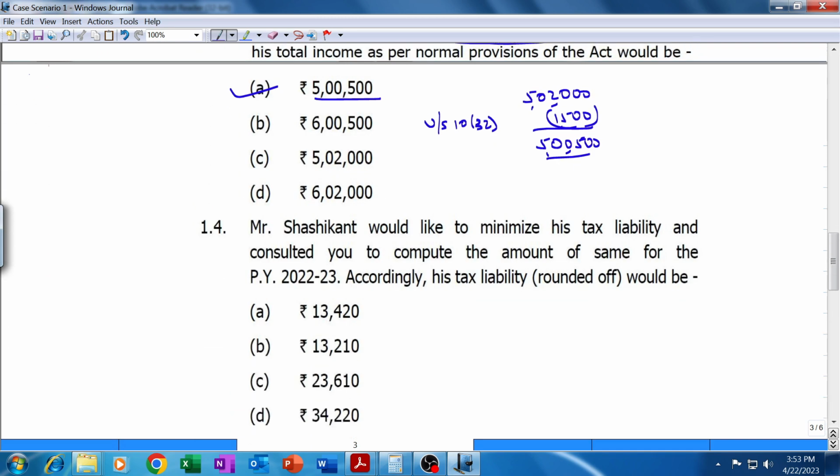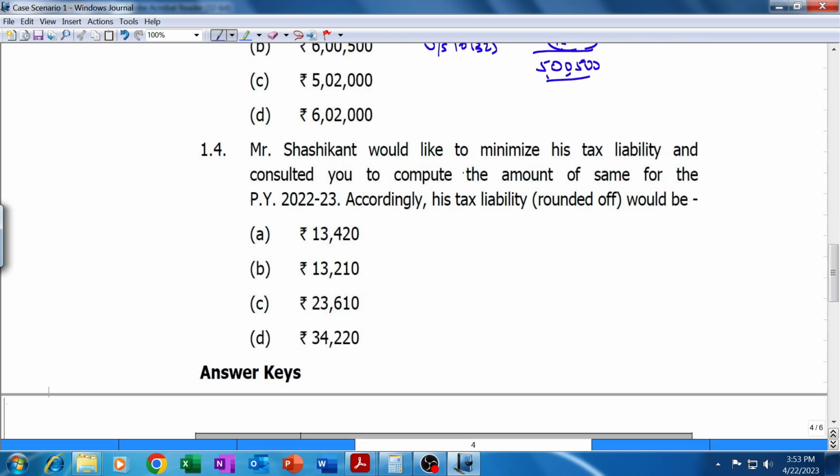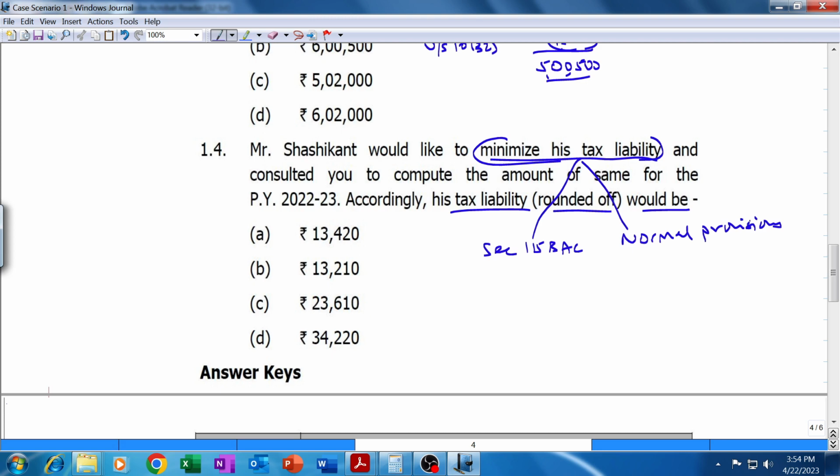Last MCQ, 1.4. If Mr. Sashikant would like to minimize his tax liability and consulted you to compute the amount for the previous year 22-23, accordingly his tax liability rounded off would be... So minimize the tax liability. That means we will have two options. One will be to calculate tax under section 115BAC, and second, to calculate tax under the normal provisions of the Income Tax Act. Normal provisions would mean the old tax regime. Okay, let's calculate it out.